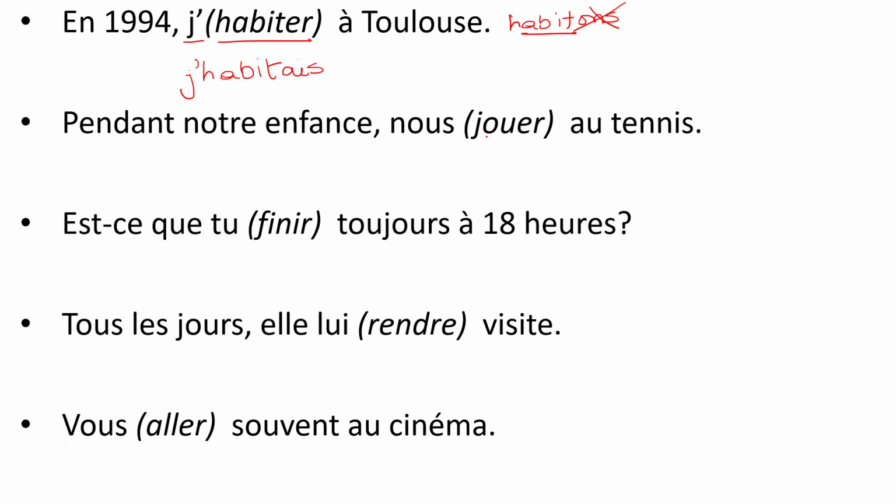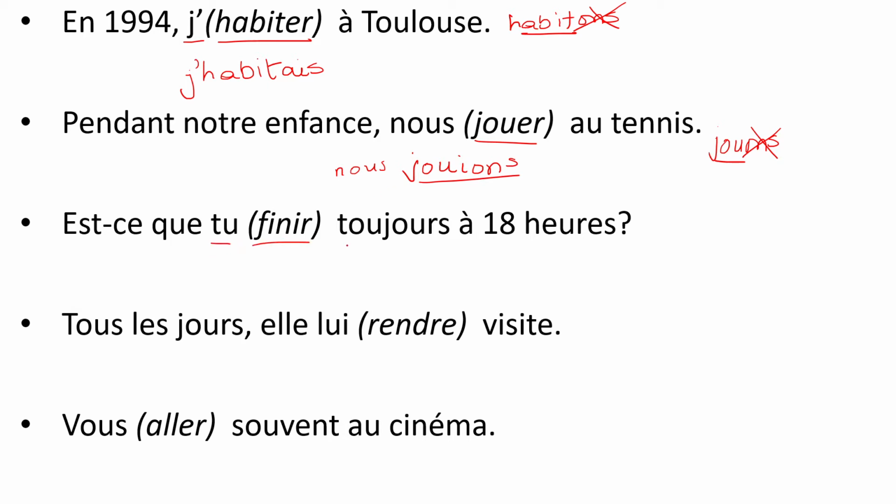Next, jouer has to be put for nous. Now, jouer for nous in the present tense first becomes nous jouons, right? Then you have to cancel the ONS to get the root, which is what is left, JOU. So we write that here, JOU, and then the imparfait ending for nous is IONS, so it becomes nous jouions. Okay, so during our childhood, pendant notre enfance, we used to play tennis. Nous jouions au tennis.